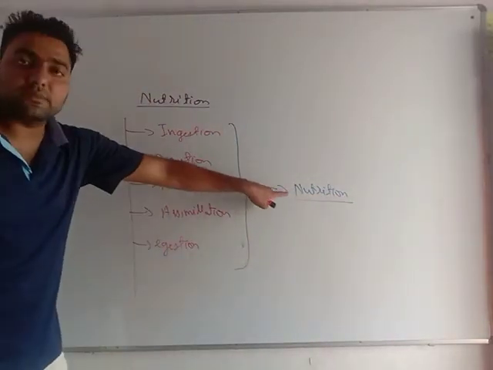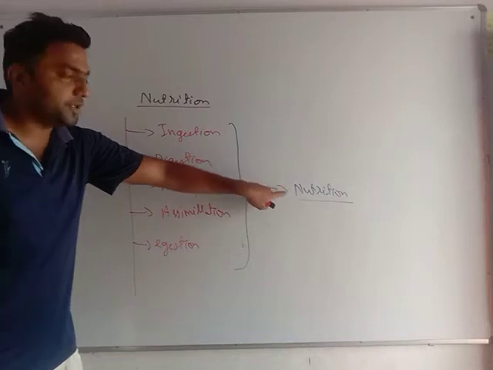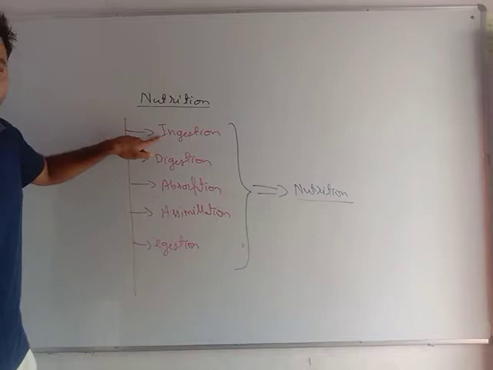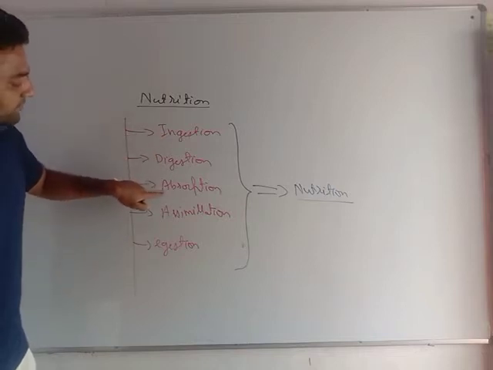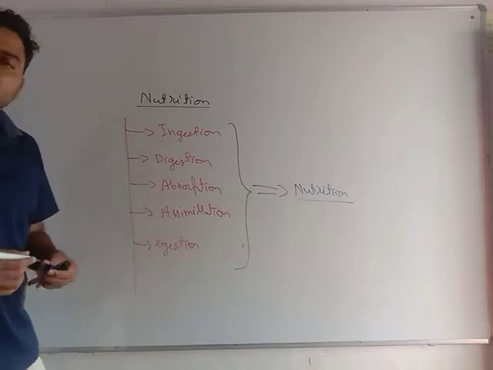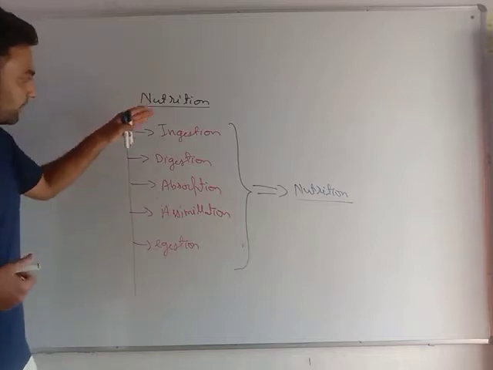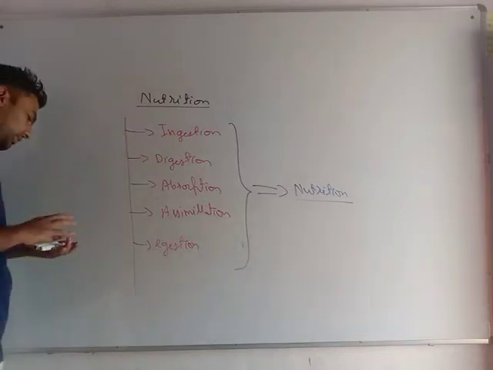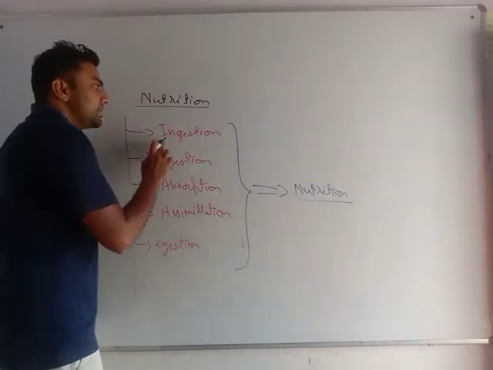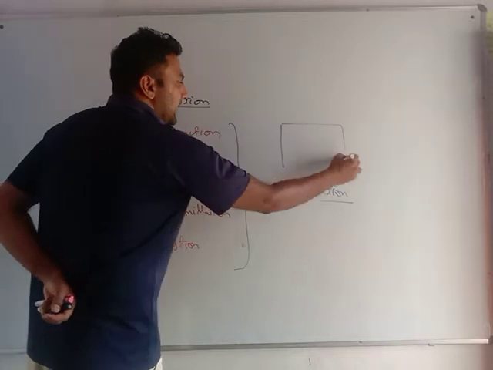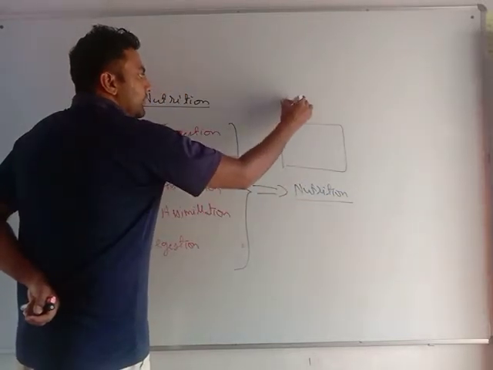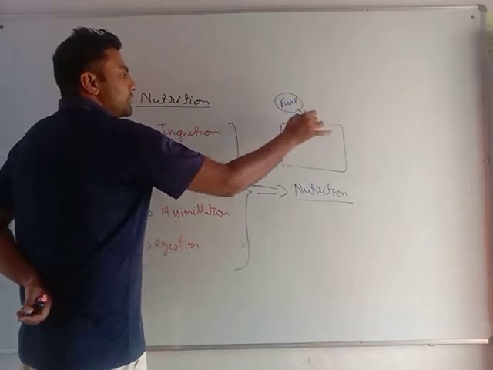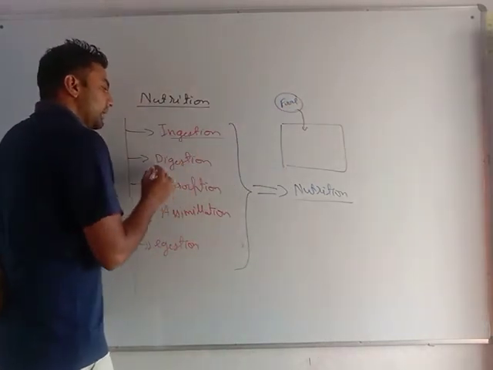So, in any organism, especially in animals, if nutrition is happening, then all these processes will take place. First one is ingestion, digestion, absorption, assimilation, and egestion. Don't worry, one by one we will go through all the steps. Just a simple scene I am putting in your mind. Ingestion: if this is any animal's body and food is there, then the process by which food goes into this body is known as ingestion.